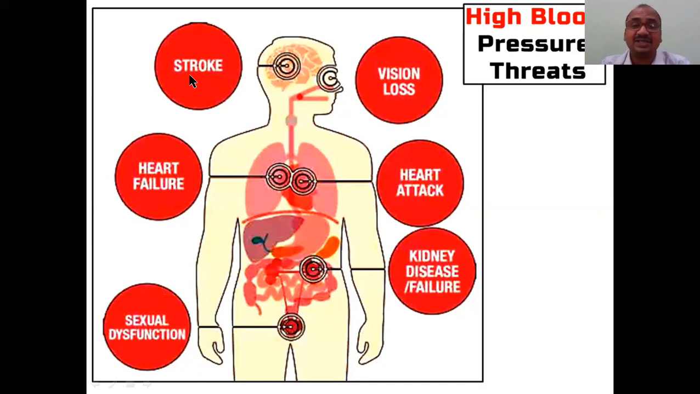Whenever they are damaged, they cannot supply blood. When there is no blood supply, there is no oxygen and no minerals to the corresponding tissue, so the tissue starts dying. It leads to stroke. Here heart stroke is also there. Even vision, because there are small blood vessels in the eye also. God has created the pipeline system like that, so we cannot do anything, you cannot make them larger.